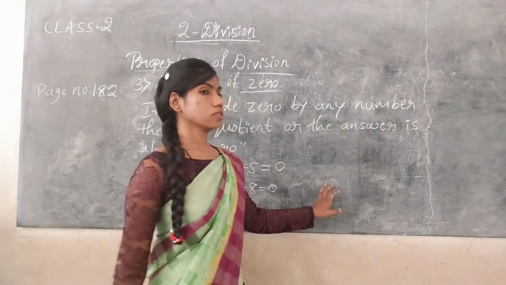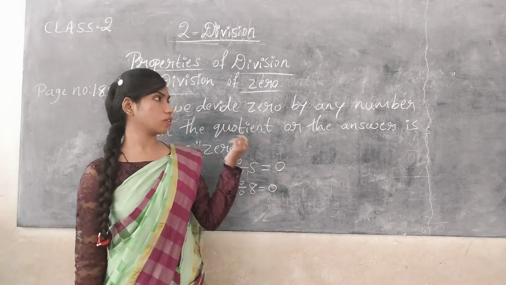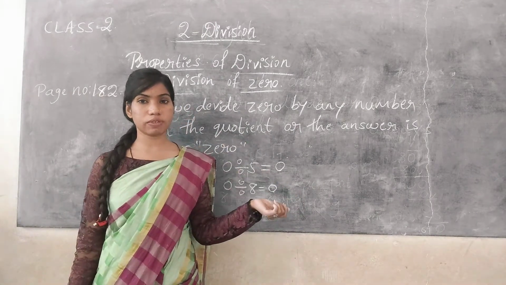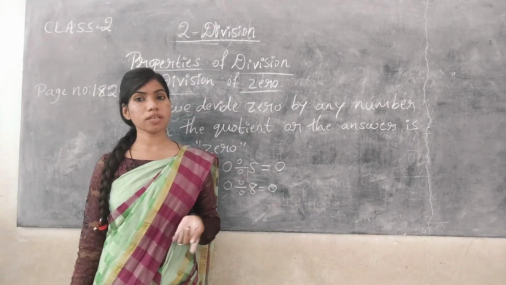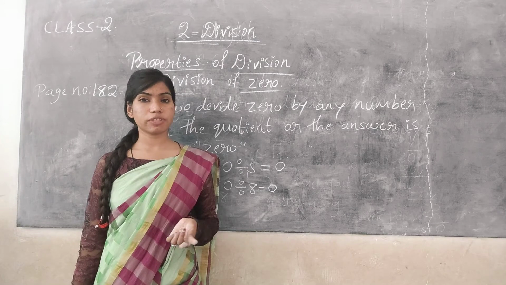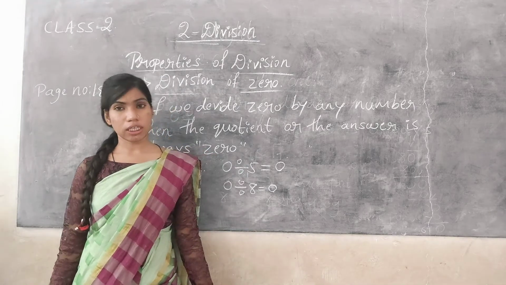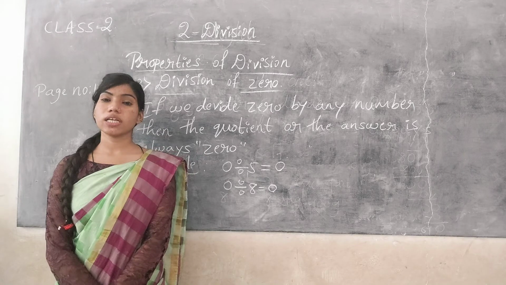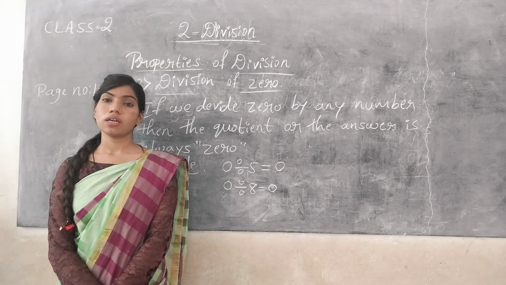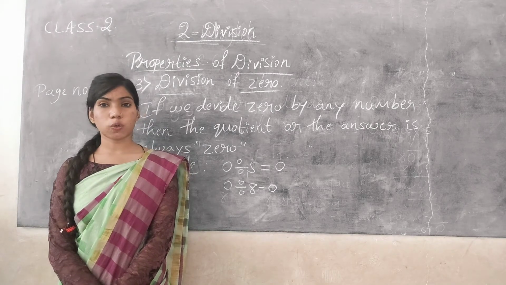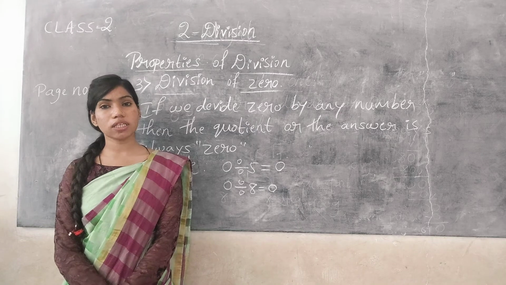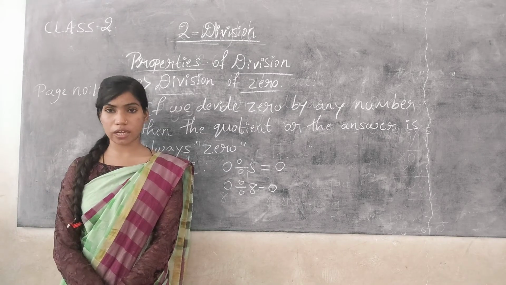So there are 3 properties of division. The first property is division by the number itself. If we divide any number by itself, then the quotient or the answer is always 1.